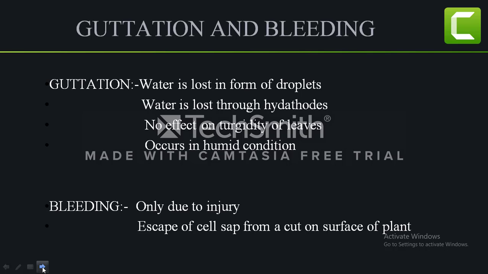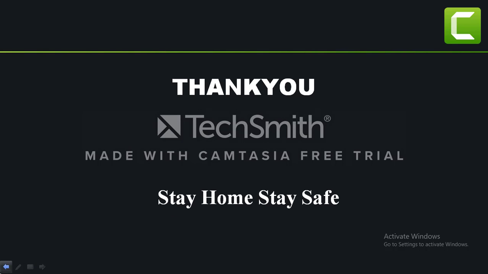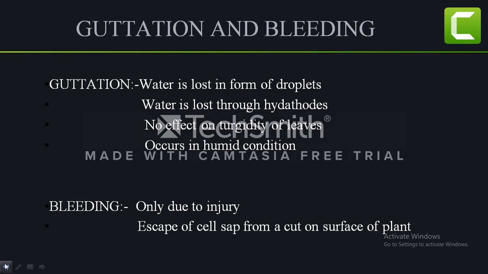Now in guttation water is lost through hydathodes. Hydathodes are small openings present at the side of the leaves, so there is no effect on turgidity of the leaf, and it occurs in humid conditions. And bleeding is when there is escape of cell sap from a cut surface on a plant due to injury, that is known as bleeding.